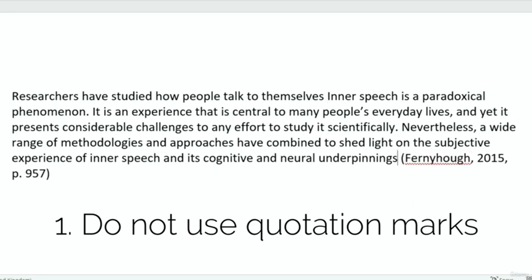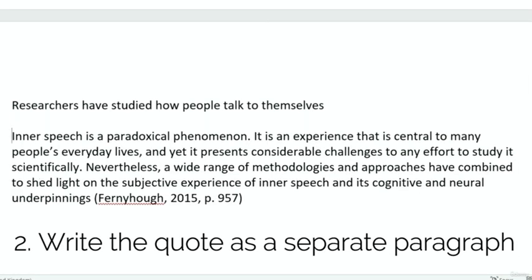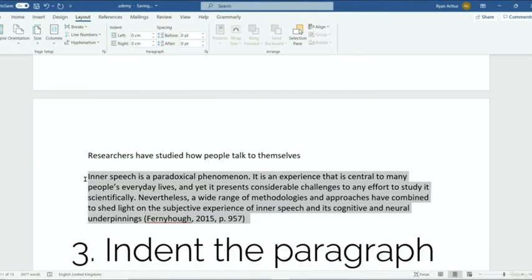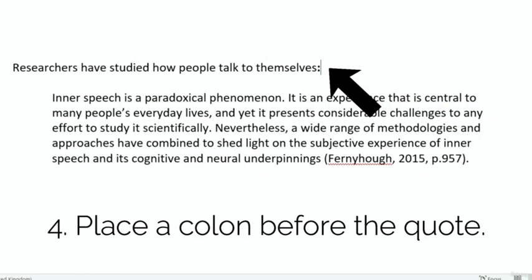Number 2, then you need to separate the quote from the rest of the paragraph. Number 3, then you need to indent the quote. Number 4, then place a colon before the indented quote.